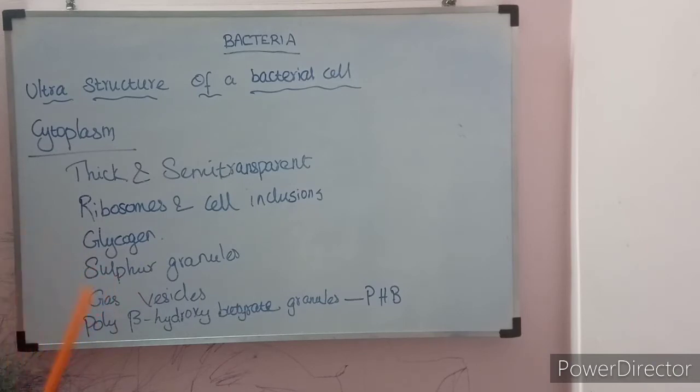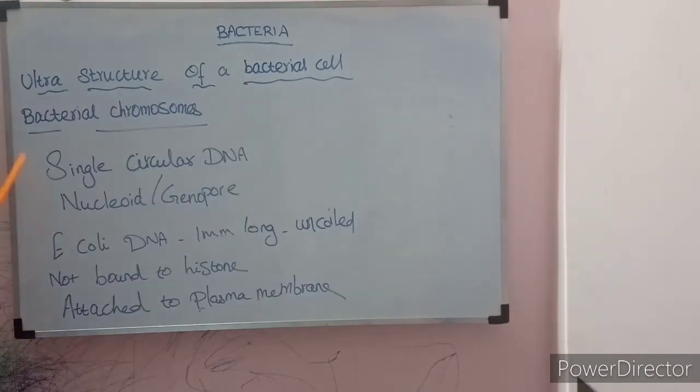Inside the cell fully, bacteria have three outer layers. Already we saw the capsule, cell wall and plasma membrane. So everything inside the protective layers is collectively called the cytoplasm. So it contains ribosomes and cell inclusions. Now we are going to see the bacterial chromosomes.